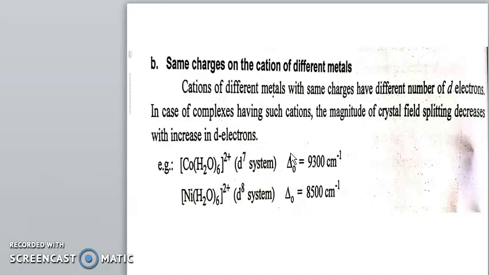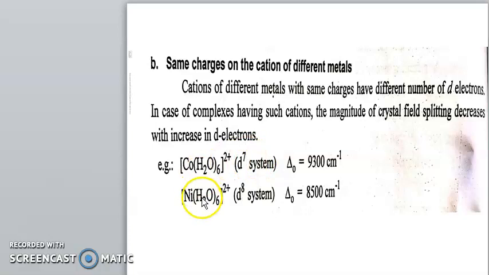In the third, fourth and fifth transition series, the transition metals have the same charge, but there is a different case. As we know, every metal has a different number of d electrons in its electronic configuration. So if the charge is the same but the d electron system is different, this also affects the crystal field splitting value.